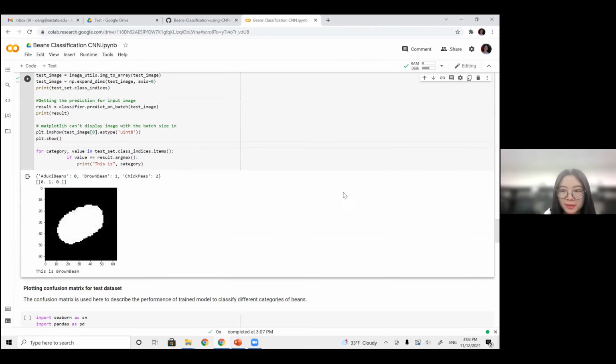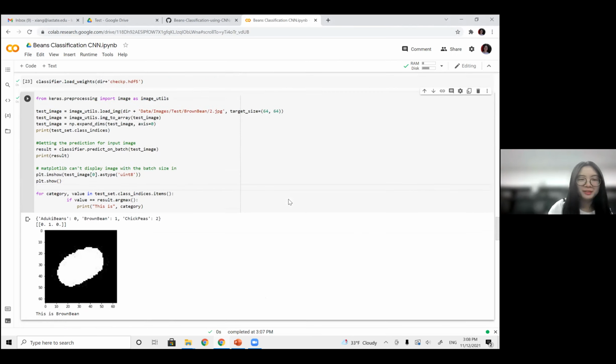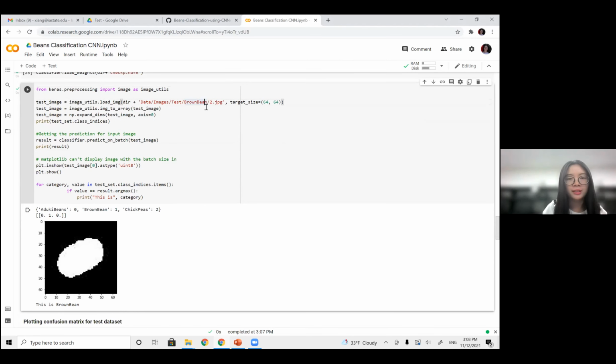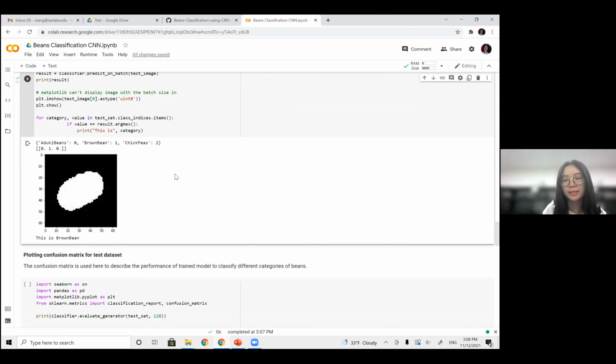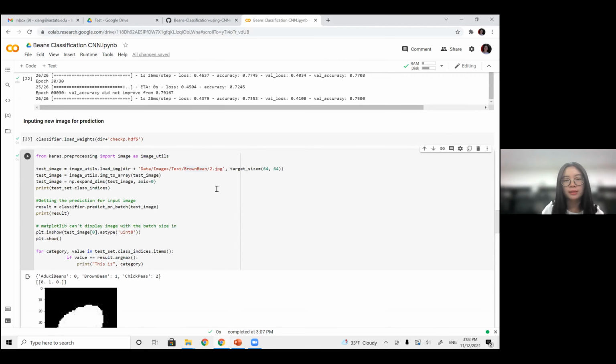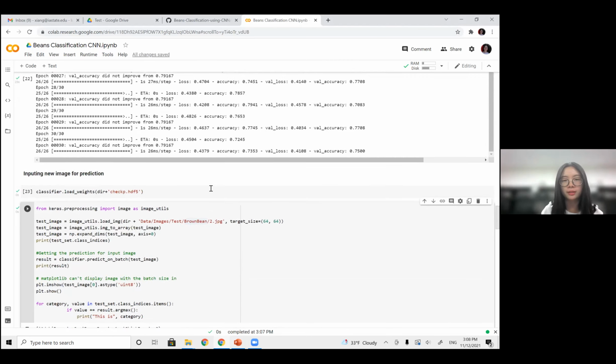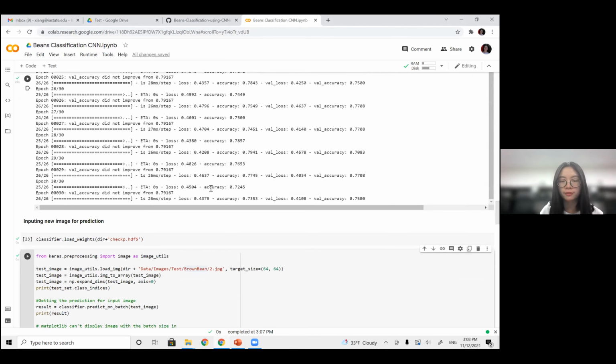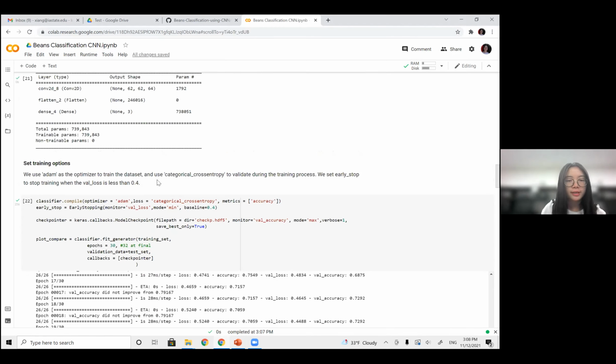Actually, I should wrap up in a few minutes. Yeah, let's load the test images here, and the prediction is still correct. I think I'm running out of time, so you can play with adding more layers or tuning some hyperparameters like the learning rate, or using a different activation function, as well as a different optimizer here. Okay, I will stop here. Feel free to let me know if you have any questions.